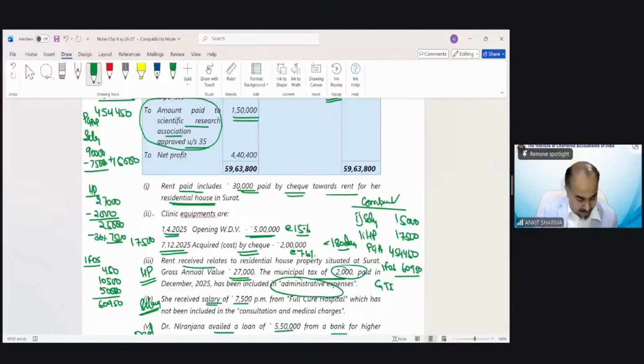Now your income would be GTI 547,900. No deduction will be allowed under default tax regime, which has been under section 80C or 80D. So this would be your total income. 547,900 would be your total income.